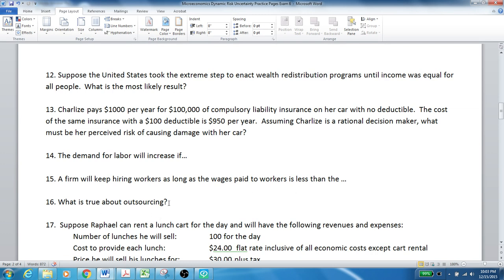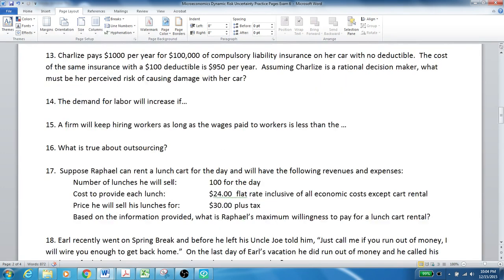What is true about outsourcing? Well, outsourcing creates new markets for labor in new areas like India, and it has a negative impact on demand for, let's say, domestic labor.